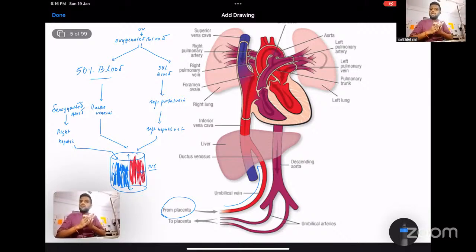So how does your right atrium make an arrangement so that the oxygenated blood, which is on the left side of your IVC, goes to the brain and the heart without mixing with the deoxygenated blood that arises from these three areas via three channels? How does your right atrium manage to do so? It is with the help of the shunt known as the foramen ovale. This foramen ovale is the channel via which the right atrium will streamline the oxygenated blood from the left side of the IVC into the left atrium, and from the left atrium to the left ventricle.